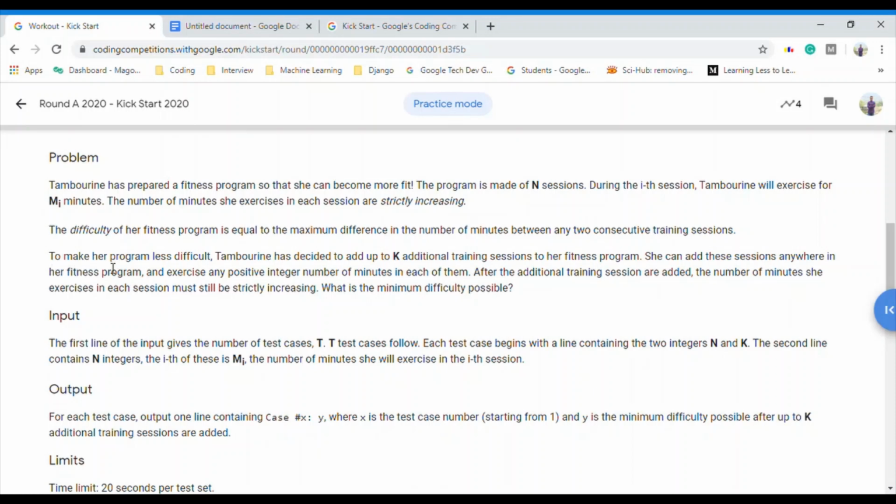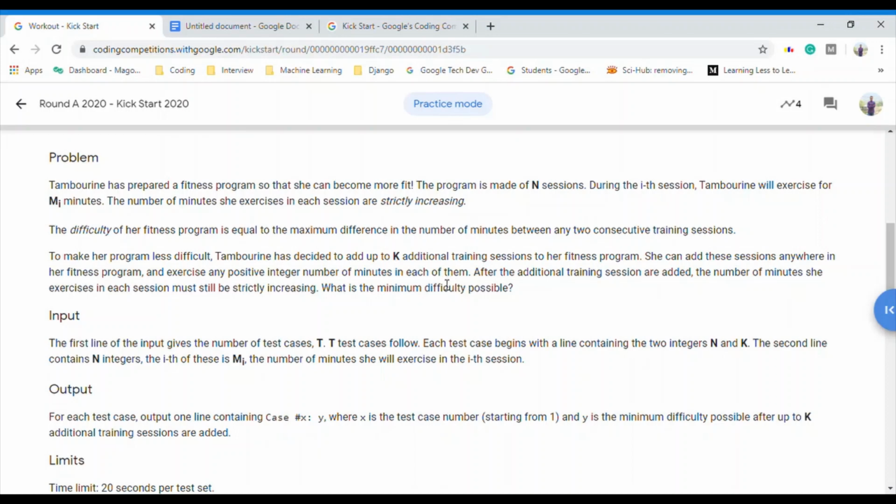To make her program less difficult, T has decided to add up to K additional training sessions to her fitness program. She can add these sessions anywhere in her fitness program and exercise any positive integer number of minutes in each of them. After the additional training sessions are added, the number of minutes she exercises in each session must still be strictly increasing, right? Keep this in mind.